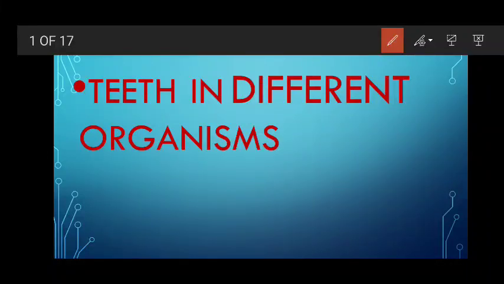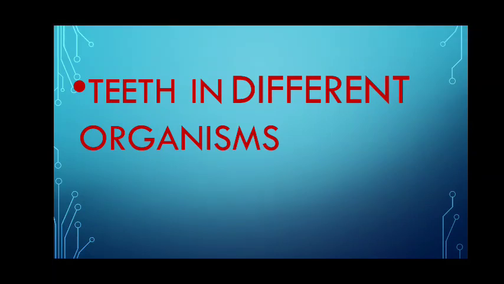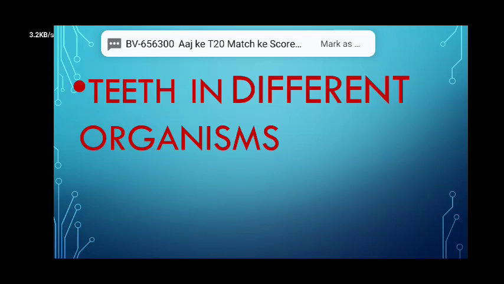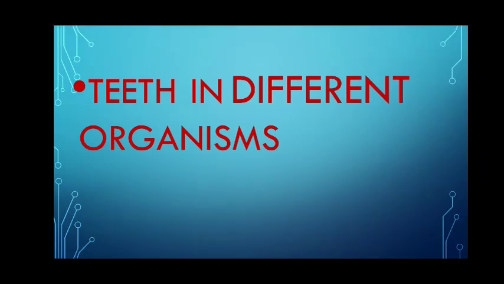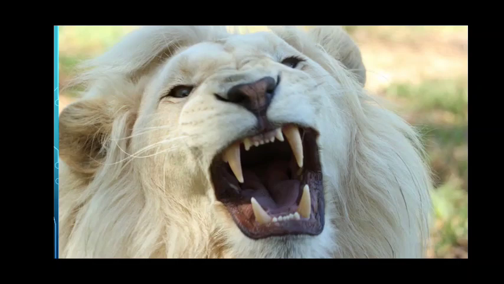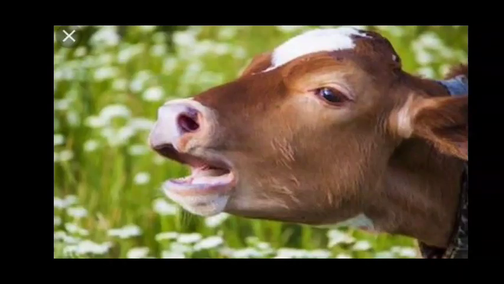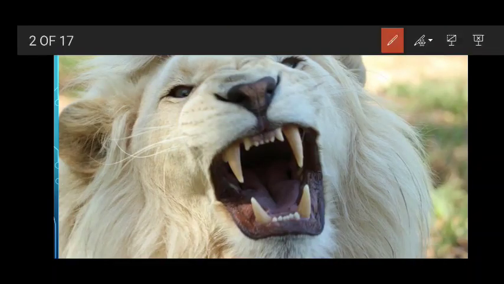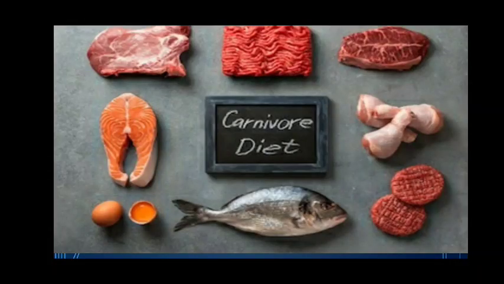Hello students, in this video I am going to discuss the different types of teeth present in different organisms. Teeth are directly related to food, meaning the types of teeth depend on the types of food, and on the basis of types of food there are basically three types of organisms. Number 1, carnivores. Number 2, herbivores. And number 3, omnivores.